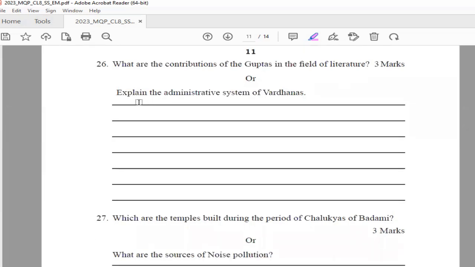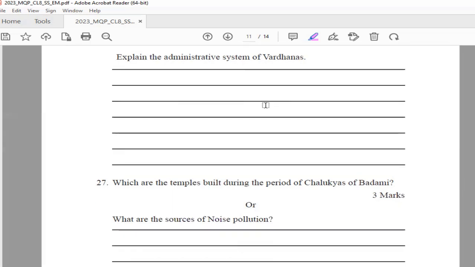If you want next answer for explain the administrative system of Vardhanas, then you can write these following points. That the king's rule was assisted by the council of ministers. The kingdom had been divided into provinces. Land tax was the major source of income for the kingdom. Feudatory chiefs paid tribute to the king. Land grants were given to other communities and religious people. Okay, so these are the points for administrative system of Vardhanas.